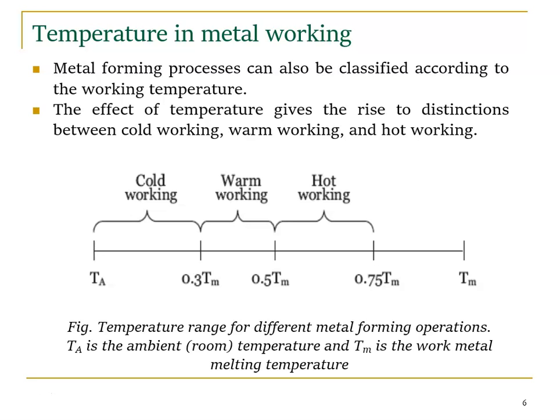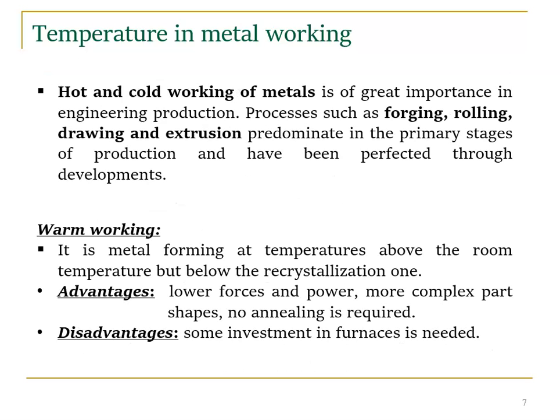Based on the melting point, we have three classifications. If the temperature is between ambient temperature and 0.3 Tm, then we say it's cold working. If the temperature range is between 0.3 Tm and 0.5 Tm, then it's warm working. If the temperature is between 0.5 Tm and 0.75 Tm, then it's hot working. So hot and cold working of metals is of great importance in engineering processes such as forging and rolling.